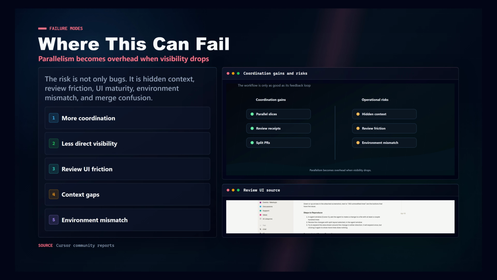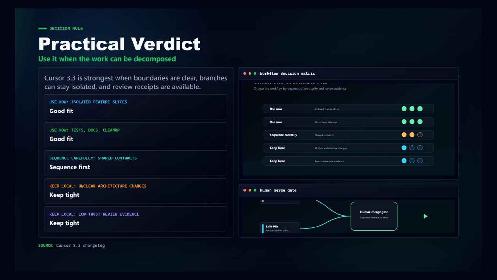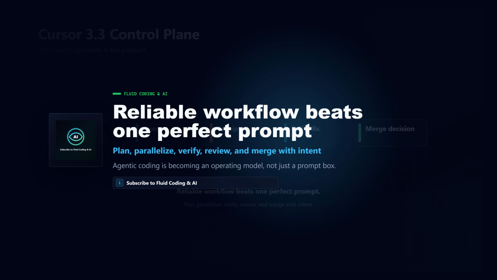The practical verdict is this: use Cursor 3.3's workflow when the work can be decomposed, the repo can tolerate parallel branches, and you have receipts for review. Good candidates are feature slices, test expansion, documentation updates, migrations with clear contracts, and cleanup work that can be isolated. Do not treat it as a magic merge button. The human role moves up a level: write better plans, define boundaries, check artifacts, split the work cleanly, and decide what earns a merge. Cursor 3.3 is a good reminder that agentic coding is becoming less about one perfect prompt and more about operating a reliable workflow.